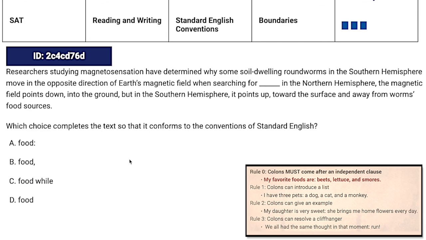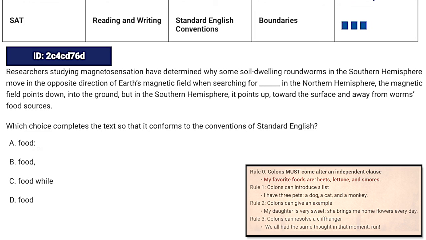All right, let's do one more here. So we have "researchers studying magnetoreception have determined why some soil-dwelling roundworms in the southern hemisphere move in the opposite direction of Earth's magnetic field when searching for food." Is that a full sentence? Does that work by itself? Yes, it does. Rule 0 is checked off.